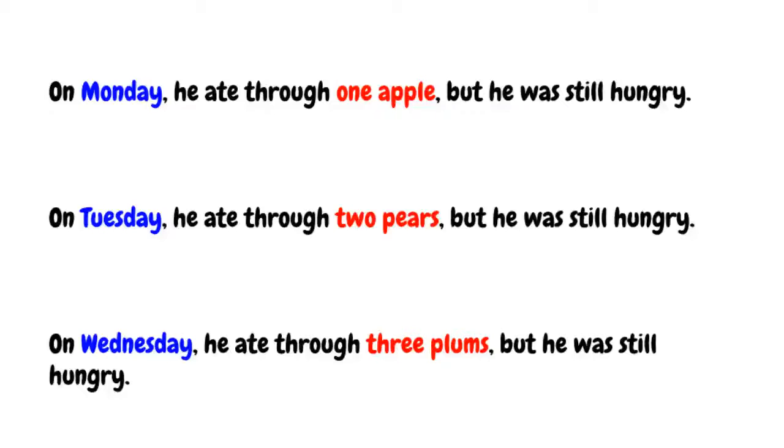Let's take a look at the first 3 days. No, the first 3 days of things happening, not the day he hatches. Starting with Monday. Monday, Tuesday, and Wednesday. Let's look. On Monday, he ate through 1 apple, but he was still hungry. On Tuesday, he ate through 2 pears, but he was still hungry. Now, let's look at just those two. What's different about those 2 lines?